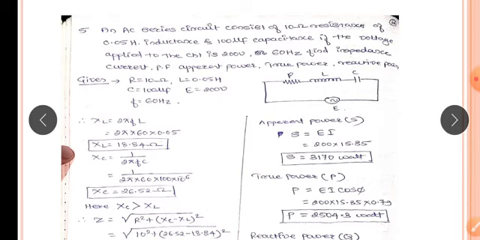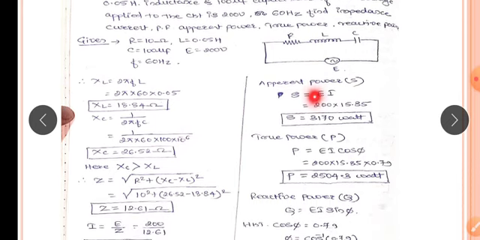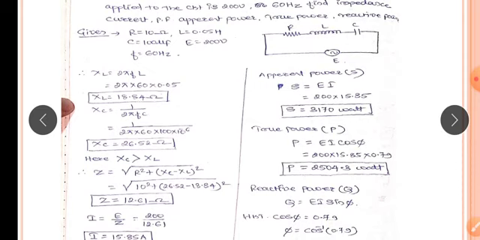They have given the value of L and C. They have not given the inductive reactance and the capacitive reactance. So we have to find out the XL value. XL equal to 2 pi FL. Substitute the value of F and L, 2 pi into 60 into 0.05. So XL equal to 18.84 ohm. XC equal to 1 divided by 2 pi FC. So 1 divided by 2 pi into 60 into capacitor value is 100 into 10 raised to minus 6. It is 100 microfarad. So XC capacitive reactance you will get 26.52.